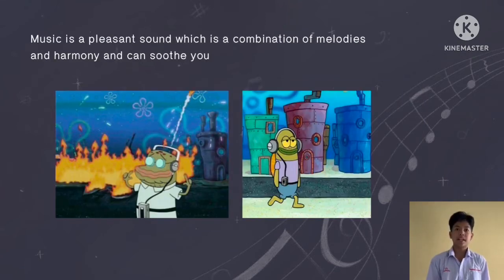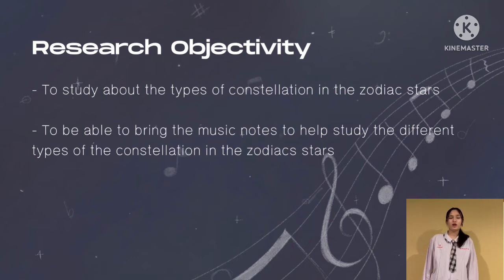Music is a pleasant sound which is a combination of melody and harmony, and which can soothe you. It can lessen stress, pain, and distraction, and bring positivity and calmness in your life. Music makes us express and understand our feelings. So in this research, we will be studying the different types of stars in the constellations of the zodiac by applying the musical notes. Research objective.